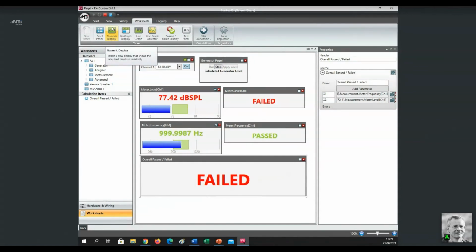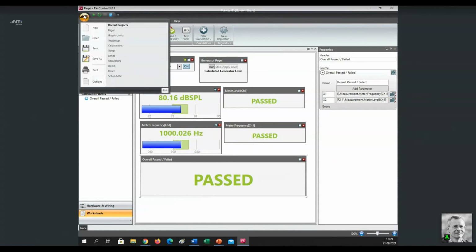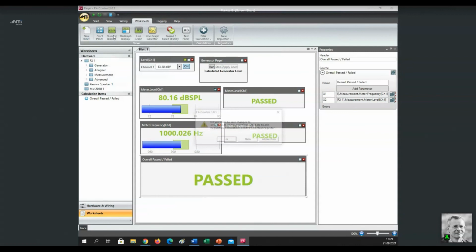So you see, as soon as one of the two drops out, the overall result will be failed again as well. So that was a simple example of a pass/fail tolerance definition. Let me show a more complex one with a graph with a frequency response. I have prepared that already. So I open it here.